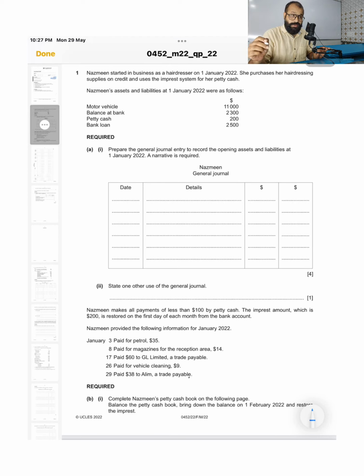Nazmeen started in business as a hairdresser on 1st January 2022. She purchased her hairdressing supplies on credit and uses the imprest system for petty cash. So she's starting a business, so it belongs to the sole trader concern. They have given us some opening assets and liabilities, and they have told us to prepare a general journal entry recording the opening assets and liabilities as on 1st January. Narrative is required. So the general journal is the first question, for 4 marks.